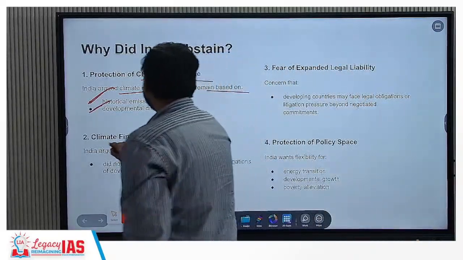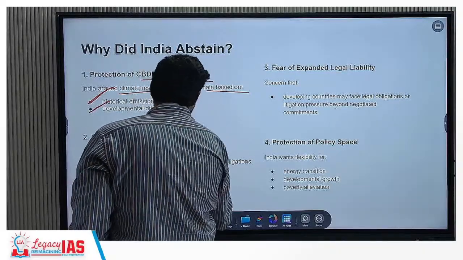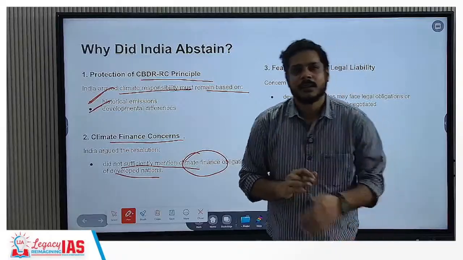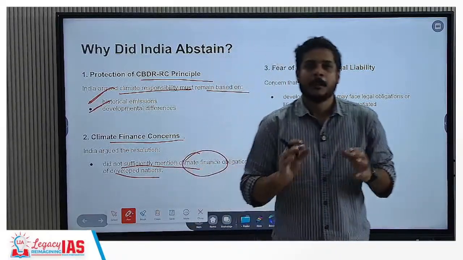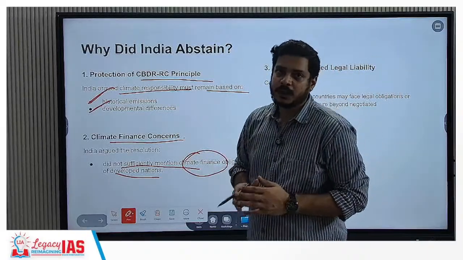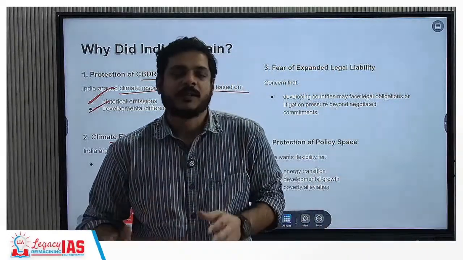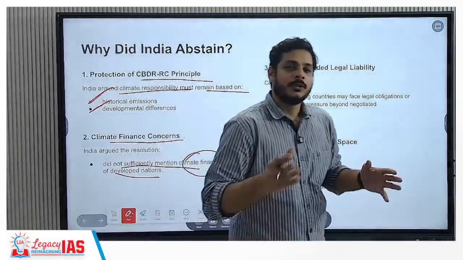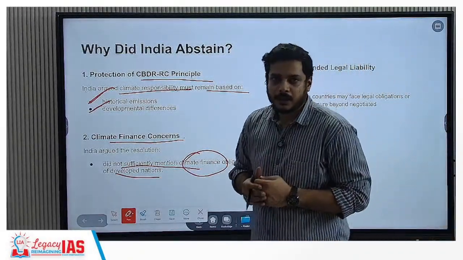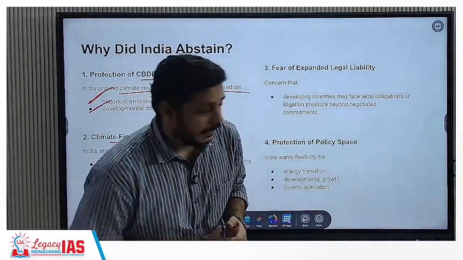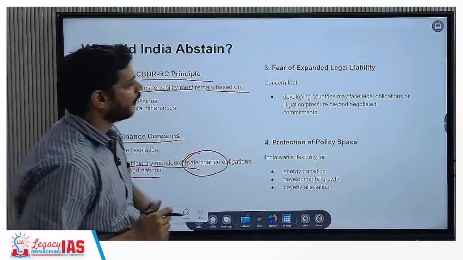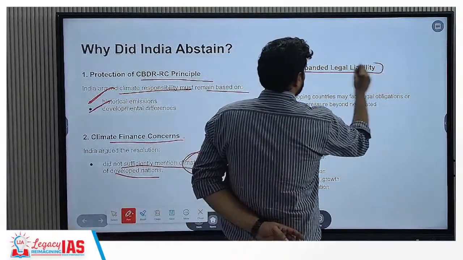Second, climate finance concern. It did not sufficiently mention the climate finance obligations of developed nations. Legal obligations might be there, but the financial obligations which they have fought for in these negotiations against the developed nations, that means developed nations should pay $100 billion to the developing nations to develop various kinds of renewable energy sources, or reduce the amount of carbon dioxide or carbon dioxide equivalent emissions, have not been affixed.